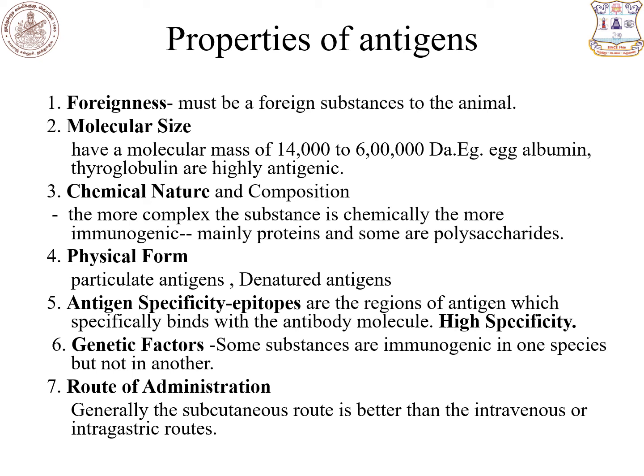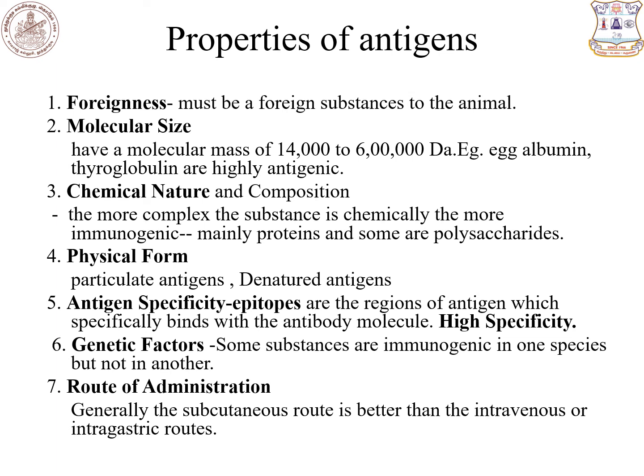Another important property is antigen specificity. When the antigen binds to the antibody, the binding region of the epitope and the antibody region, that is simply called paratope. The specificity of both regions is very important for the immunogen. An antigen that has high specificity acts as a potent antigen.